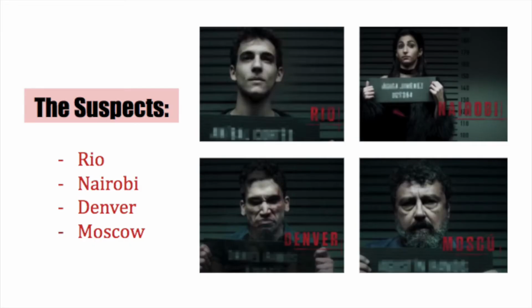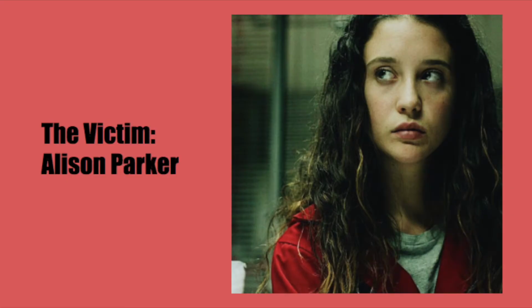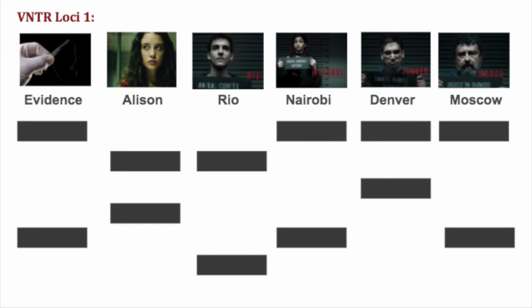Our suspects are Rio, Nairobi, Denver, and Moscow. Moscow is Denver's father. Our victim, Alison Parker, is who died in the bomb explosion, so we want to find out who is responsible for setting off the bomb. Here we have an image of the VNTR loci 1 from the gel electrophoresis completed on the suspect's DNA. We have a hair sample from the bomb, and we will compare it to the victim and 4 suspects.